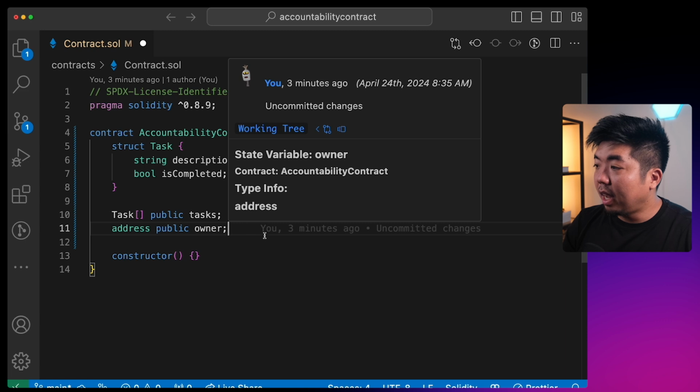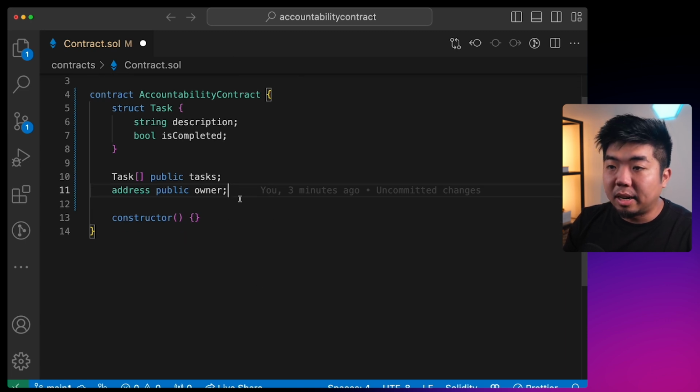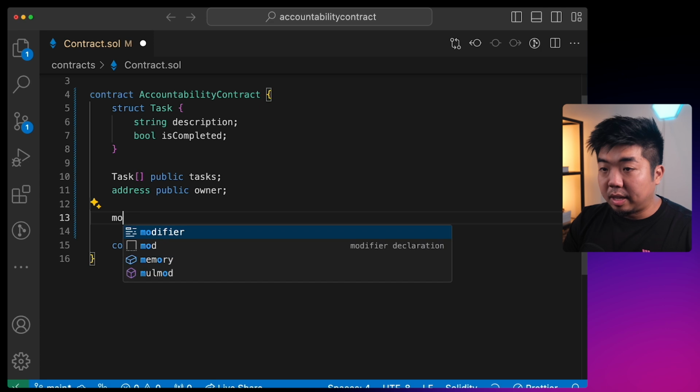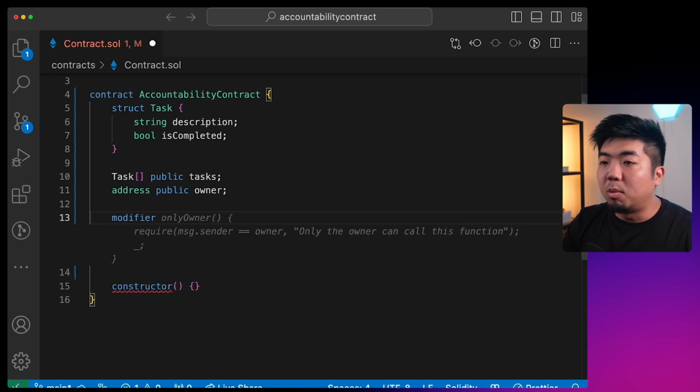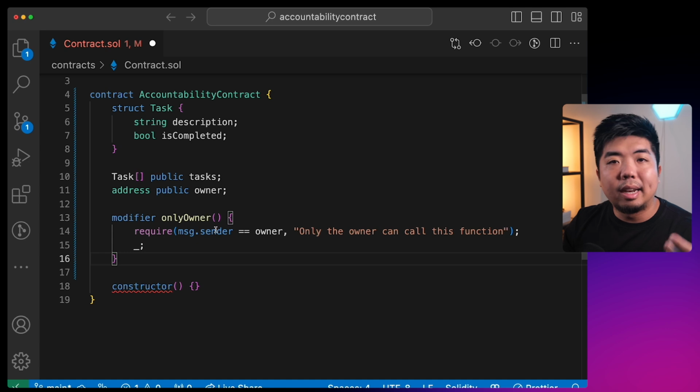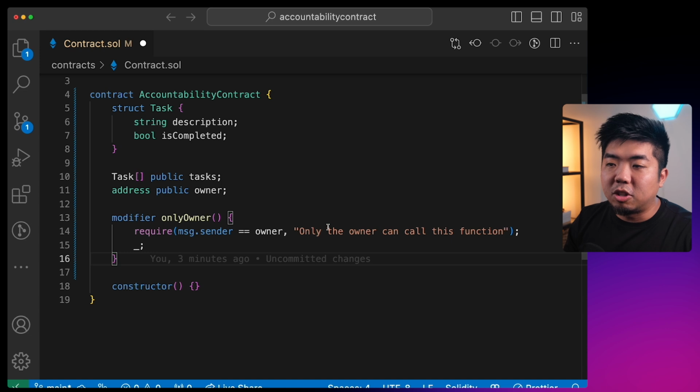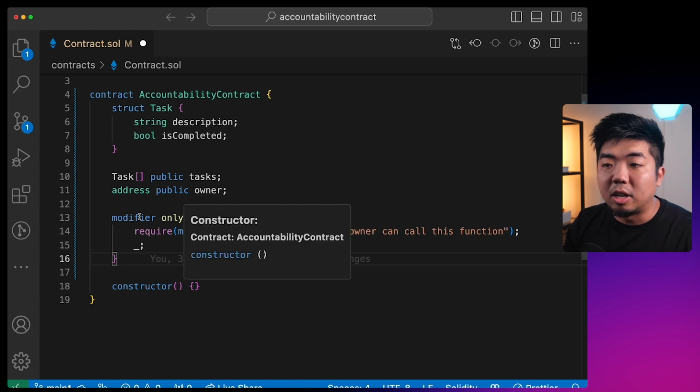And once we have our variables set here, we're going to create our modifier. So we're going to say modifier, and this modifier is going to be for onlyOwner. So again, we're only going to allow the deployer of this contract. Whoever deploys the contract, we're going to set them as the owner, and only they should be able to interact with this contract here.